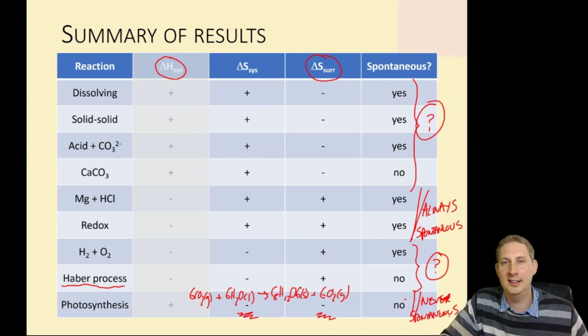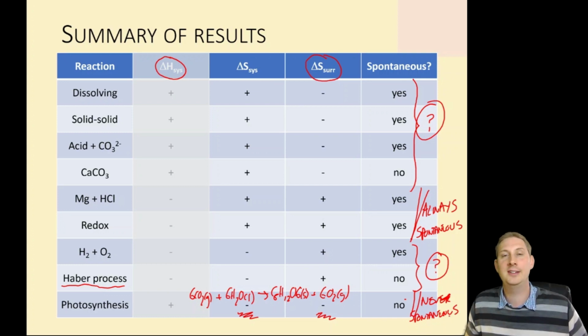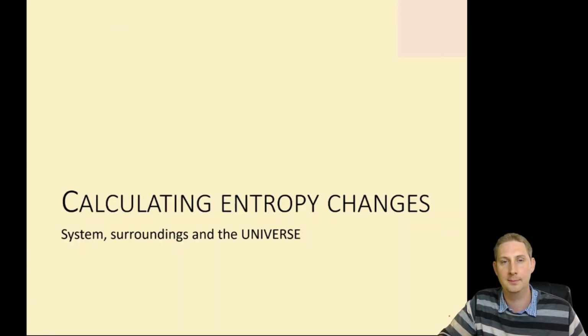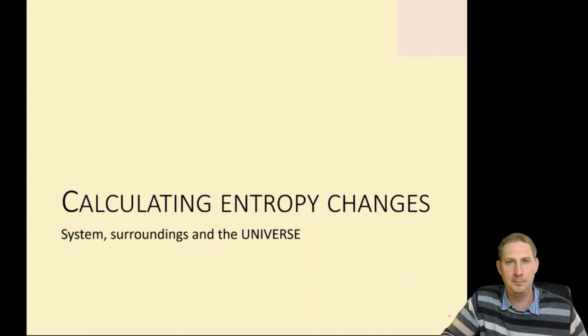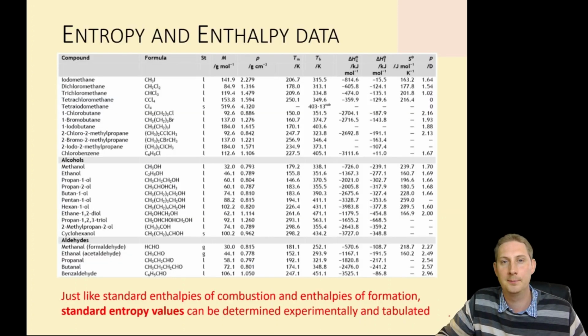So in two cases, plus plus and minus minus, we actually know whether a reaction will be spontaneous or not. But if the system and the surroundings have different signs, it's a bit more complicated, and this is where we have to put numbers on it. So the rest of this lesson, we are going to be calculating entropy changes of the system, of the surroundings, and then of the universe.